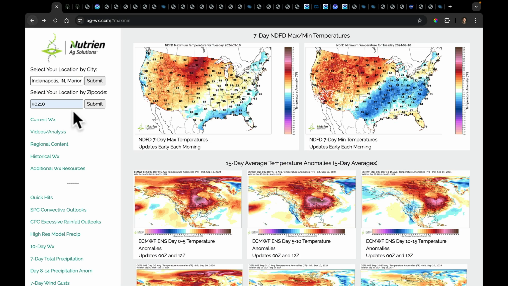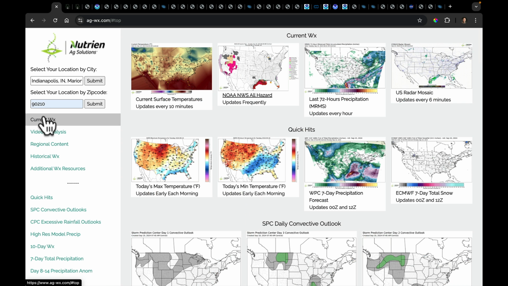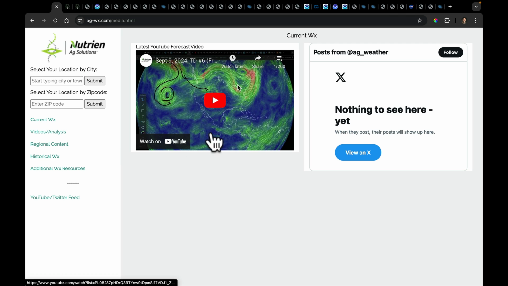Okay, from here, you'll notice that there are 5 links right down here. The current weather always takes you back to the main site. Video analysis, see my latest YouTube videos will show up here. I've got my ag weather Twitter feed going over here, although I'm not sure why it's not loading some new tweets I made this morning. We'll figure that out soon enough.